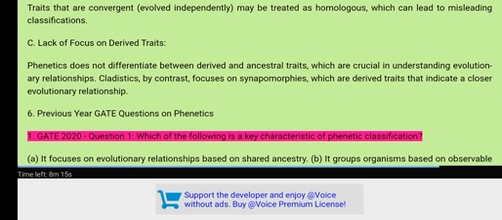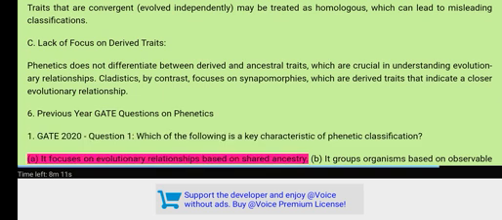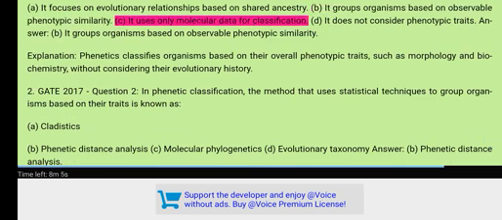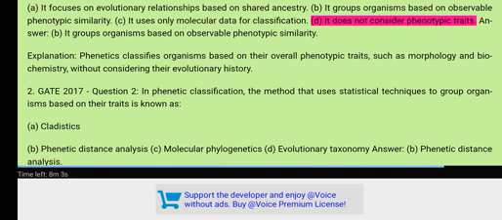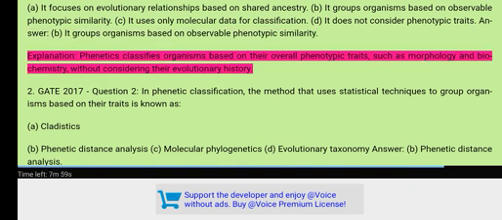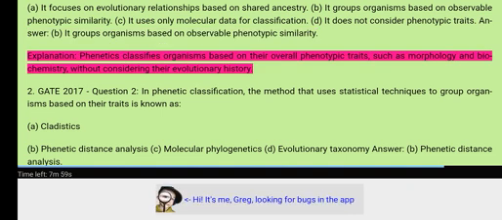1. GATE 2020 Question 1. Which of the following is a key characteristic of phenetic classification? A. It focuses on evolutionary relationships based on shared ancestry. B. It groups organisms based on observable phenotypic similarity. C. It uses only molecular data for classification. D. It does not consider phenotypic traits. Answer. B. It groups organisms based on observable phenotypic similarity. Explanation. Phenetics classifies organisms based on their overall phenotypic traits, such as morphology and biochemistry, without considering their evolutionary history.